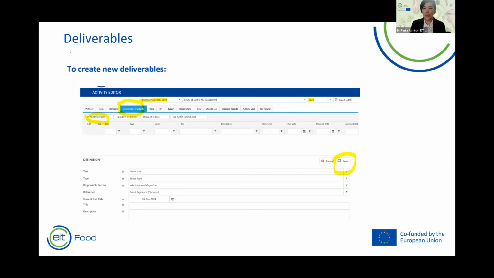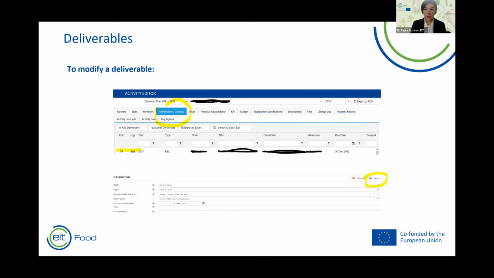If you would like to create a new deliverable in 2022, you have to click on the tab deliverables and outputs and choose year 2022. After that, you will add a deliverable. You have to fill in the tab as required and click save.